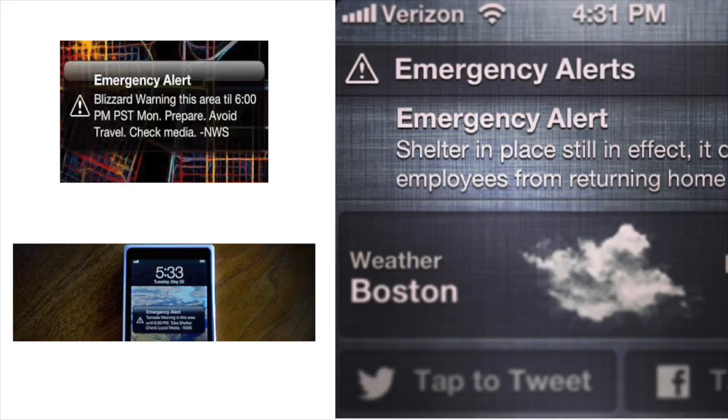AMBER alerts are not the only thing wireless emergency alerts, CBC, are used for. Presidential and emergency alerts about the weather, for example, also use this technology. This technology was also utilized after the Boston bombing to communicate where safe places to go were. This type of technology is the most effective in communicating essential information to a large group of people.